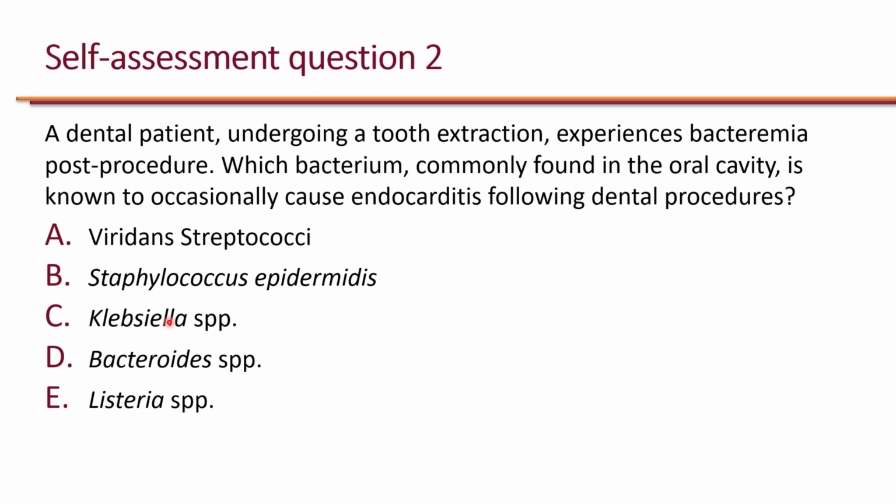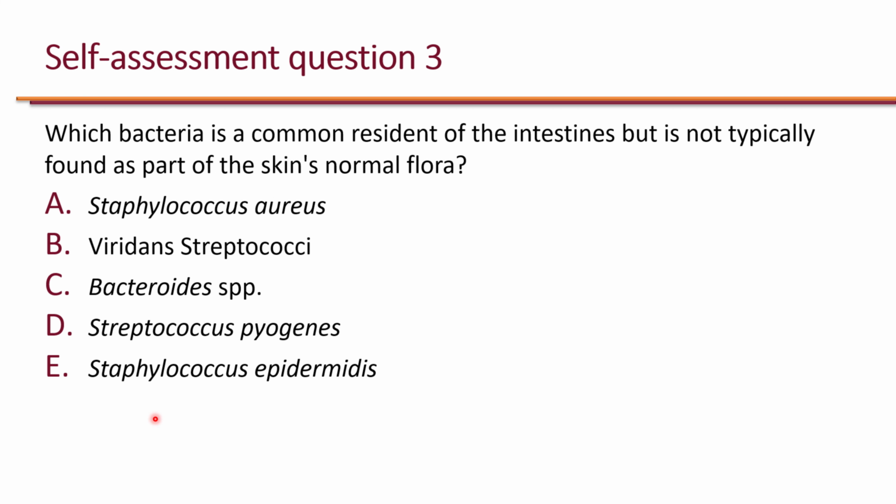Gram-negatives like Klebsiella are not found in the mouth, although they can be found in lower GI tract. Especially Bacteroides is really not found in the mouth. It belongs to the colon, so lower parts of the GI tract. And Listeria is not found in the oral cavity. It belongs to, for example, vaginal tissue.